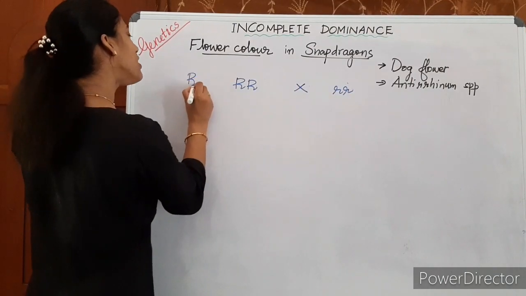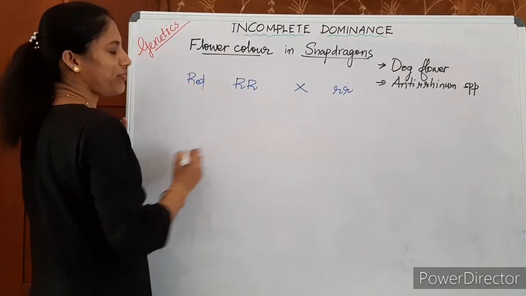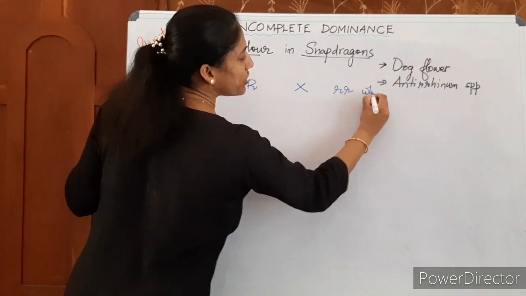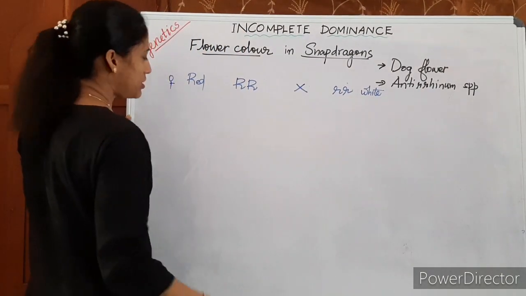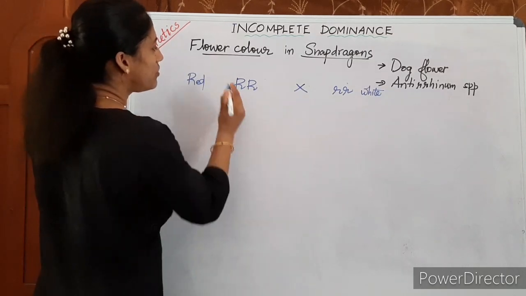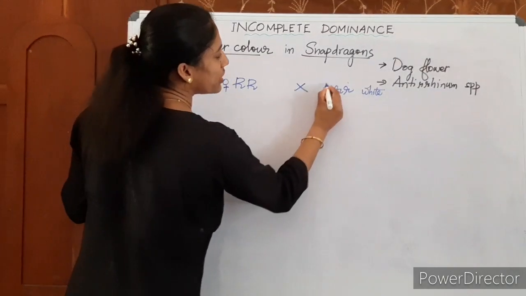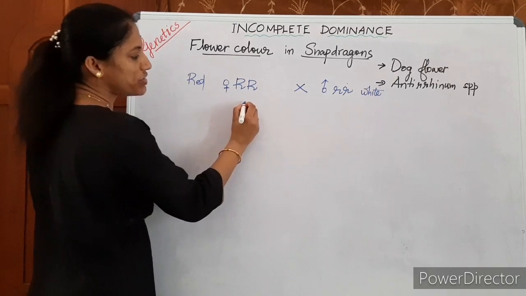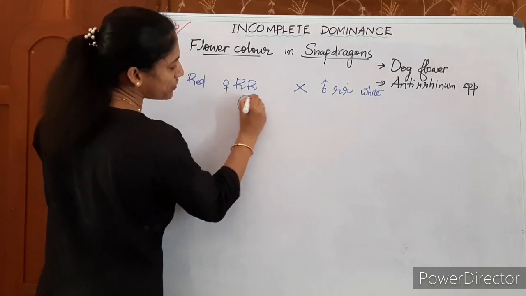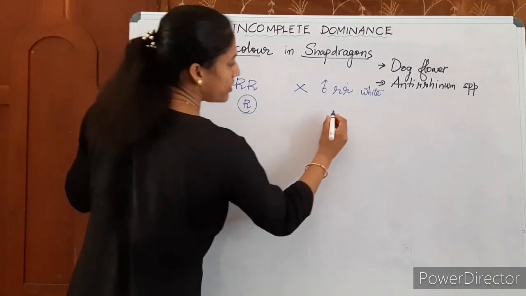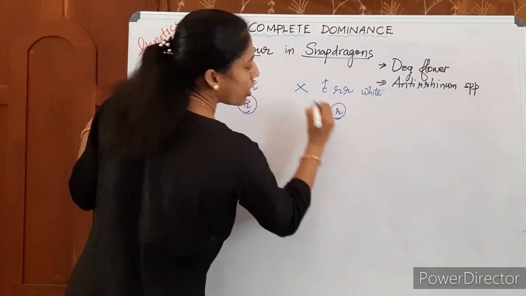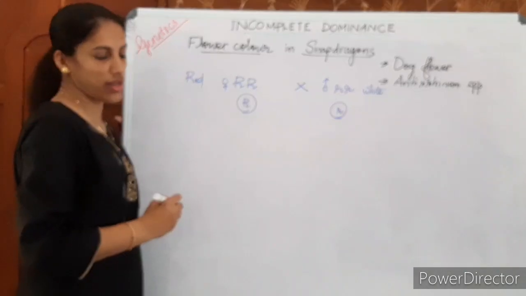One of these is male and the other is female. The red plant will produce all gametes with the capital R allele because it is homozygous, all similar gametes, and the white plant will produce all gametes with the small r allele.